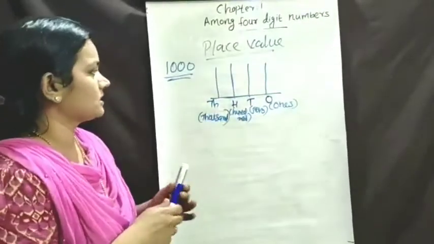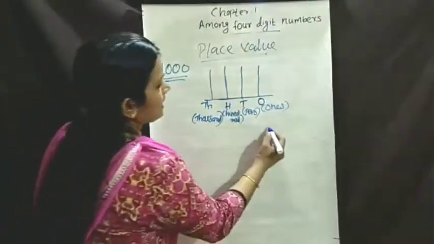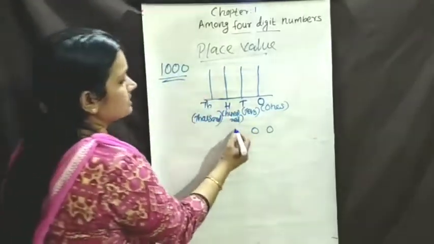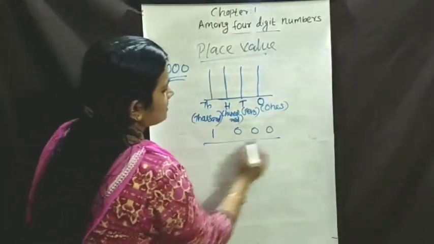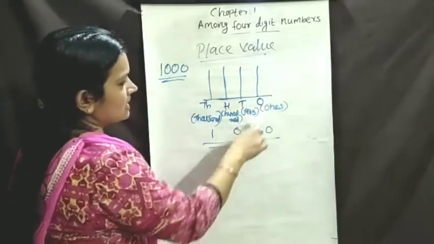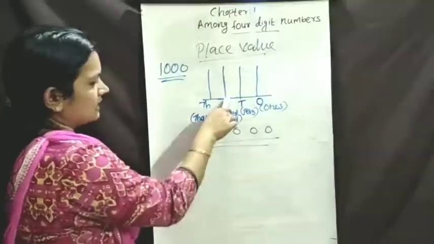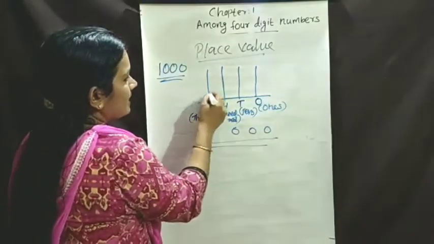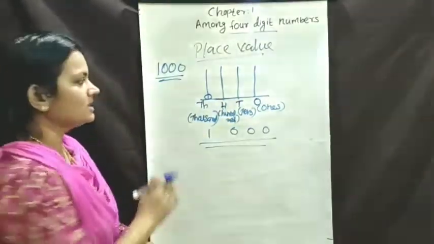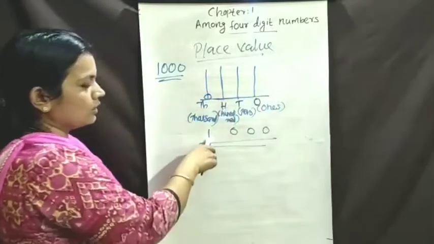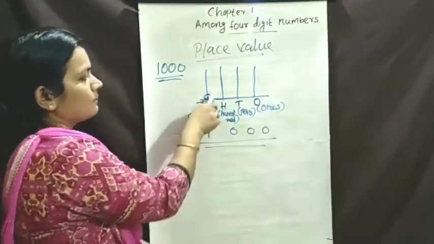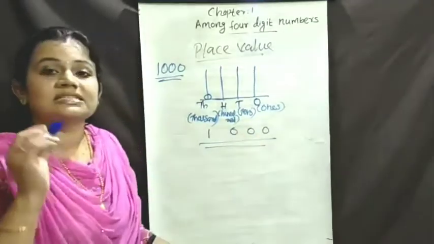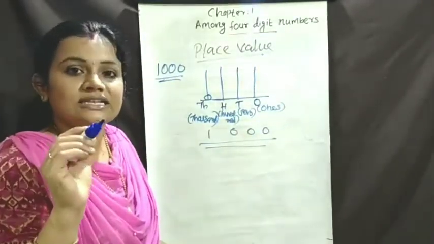This is the place values. Okay, then how to write 1000? 0, 0, 0, 1. This is 1000. 0 ones, 0 tens, 0 hundreds, 1 thousand. So, you can draw one bead here. Okay, this is 1000. Only one is here. So, we can put one small 0 in the thousands place. This is the places of 4-digit number.